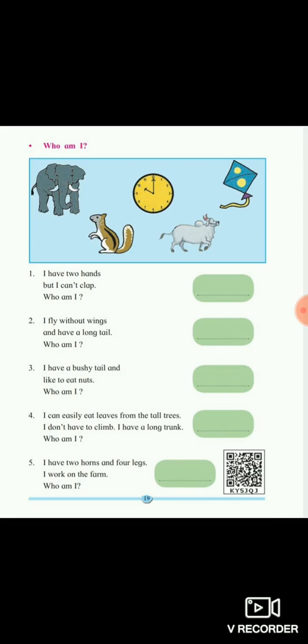Elephant, no. Squirrel, no. Kite doesn't have hands. Ox, also no. So what is the answer? Yes, the answer is the clock. C-L-O-C-K, clock. I have 2 hands. Yes or no? Hours and minutes. There are 2 hands in the clock, but the clock couldn't clap. Yes or no, students? Clock is a non-living thing. Clock can't clap. So the first answer is clock.